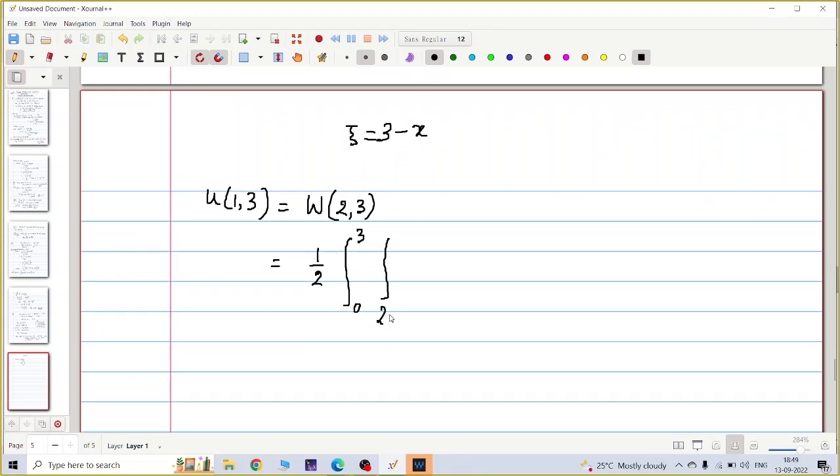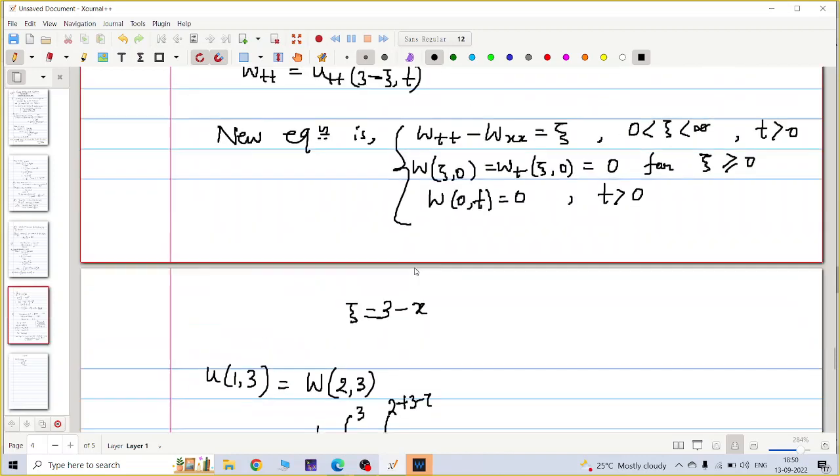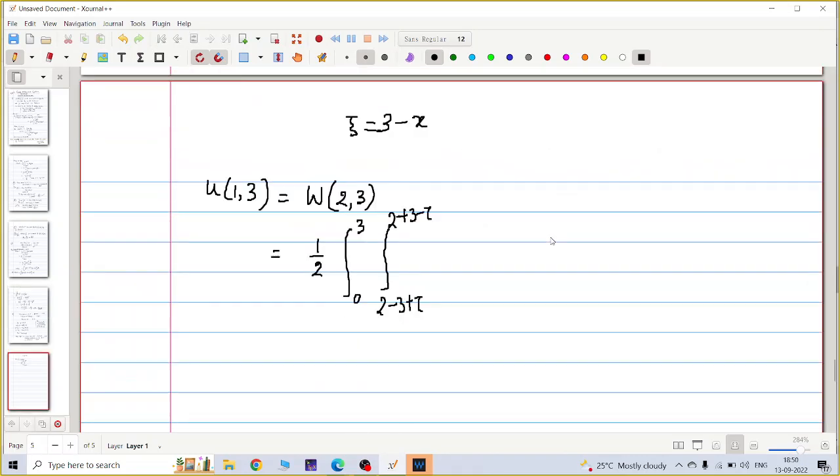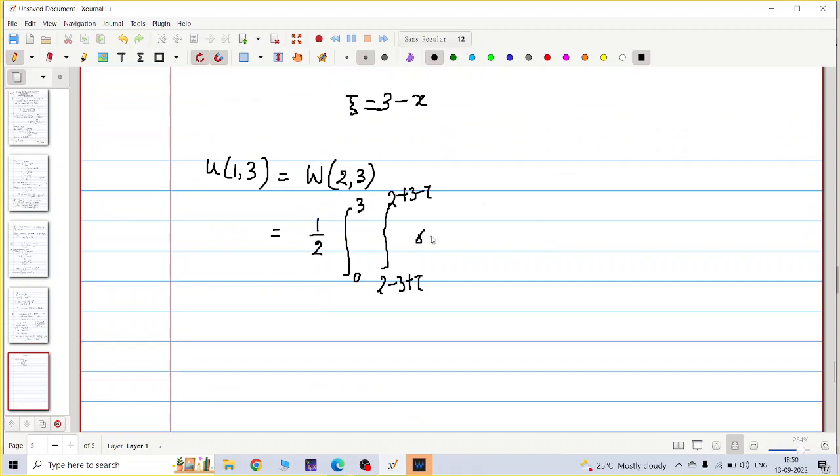So 2 minus 3 plus tau to 2 plus 3 minus tau. My f is sigma xi, so I write sigma d sigma d tau.